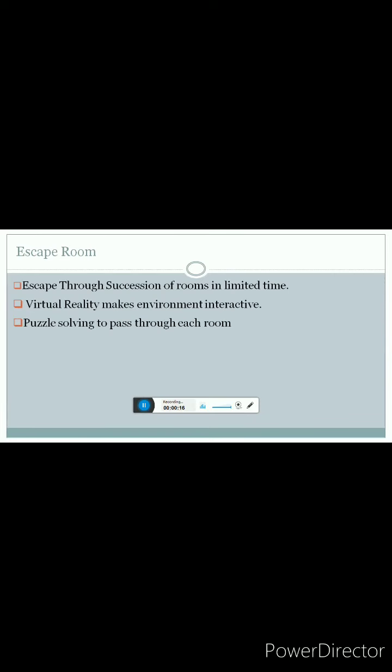So basically, Escape Room is a game in which the user has to travel through a succession of rooms in a limited time. Wait, it's not that easy. There will be a lot of distractions for the user which stop him from driving through the room. Virtual reality makes this experience interactive and thrilling.